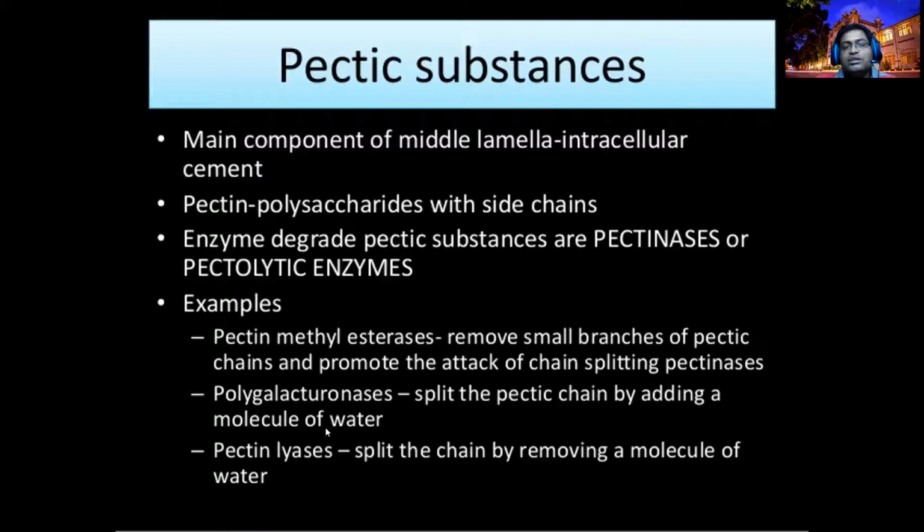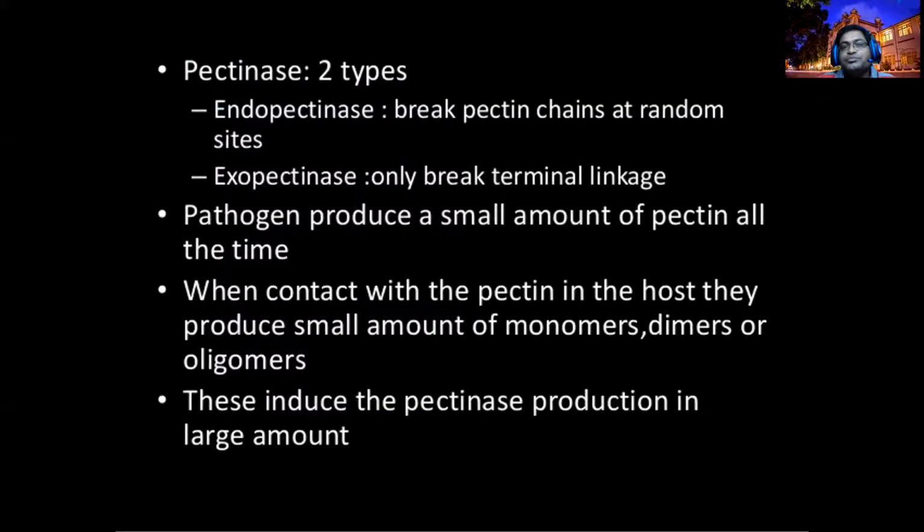So there are several components: pectin methyl esterases, polygalacturonases, and pectin lyases. Those three different types of enzymes, when we call them pectiolytic enzymes, are a group of these three enzymes. They work on different chain regions of the pectin, and they can break it into different components. So that's the ability of the pathogen to break certain areas, right?